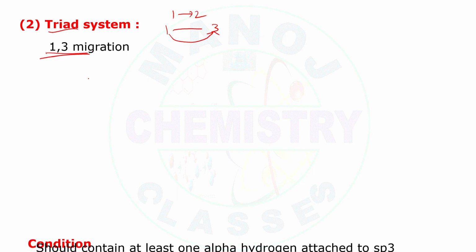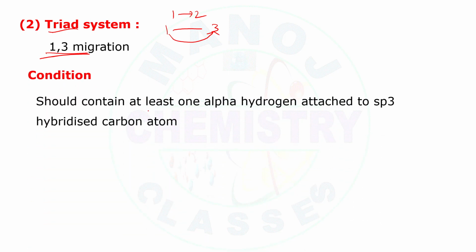In the triad system, it should contain at least one alpha hydrogen, which should be attached to an sp3 hybridized carbon atom.